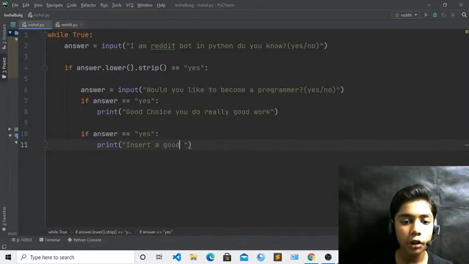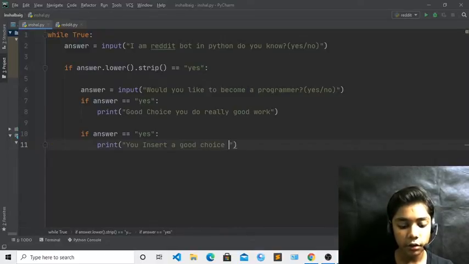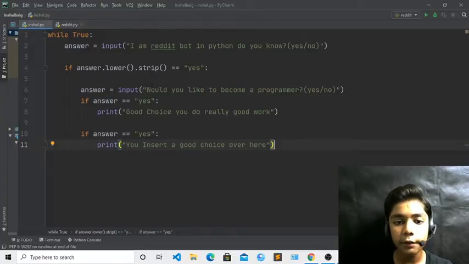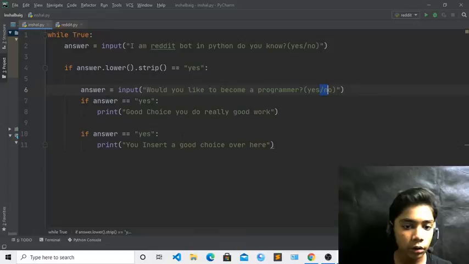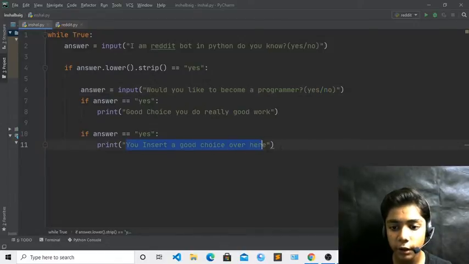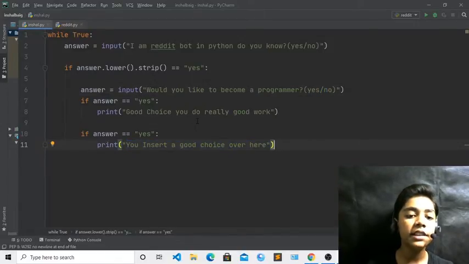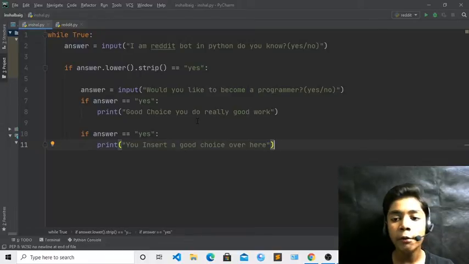Okay, so we will write here you insert a good choice over here. Okay, so now I have written this one sentence: when it gives would you like to become a programmer, yes or no, it will say you insert a good choice over here. Okay, so now here you can see I have defined all this.